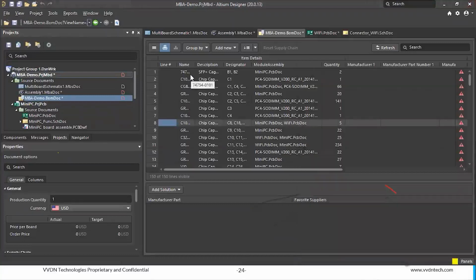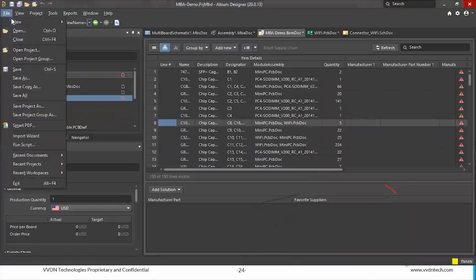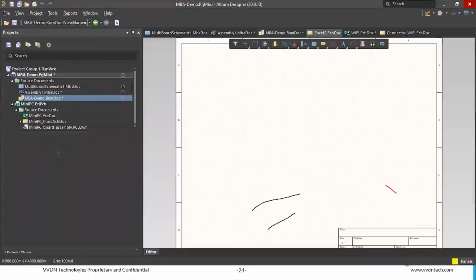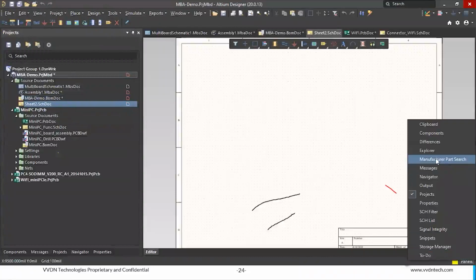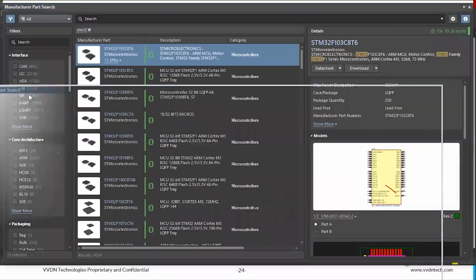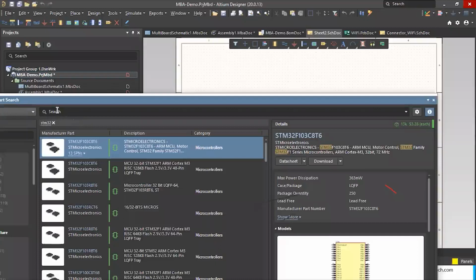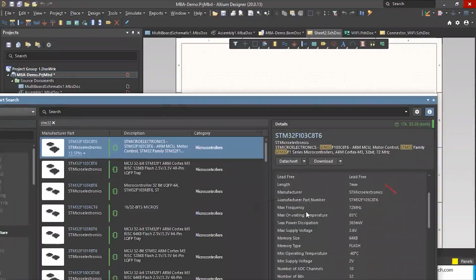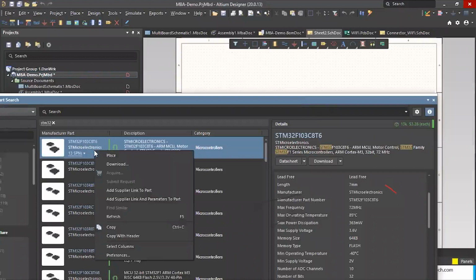In this case, I just want to show you one option. In Altium, we have manufacturer part search. This is like our Altium online library. For all the components, the parameter details, the manufacturer part number, everything from the supplier and online vendors like DigiKey, Mouser, and all other suppliers, these parameters can be directly imported to your library in Excel form. You don't need to type them. That is absolutely fine. This is very good.